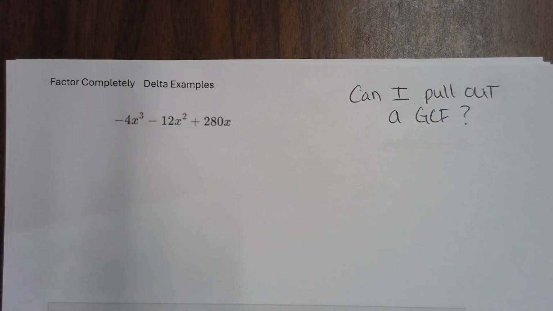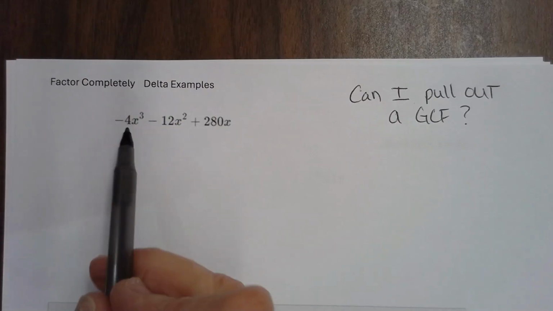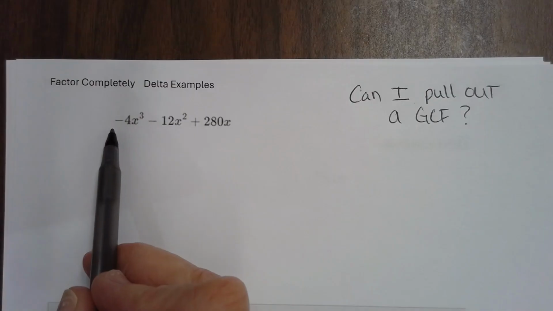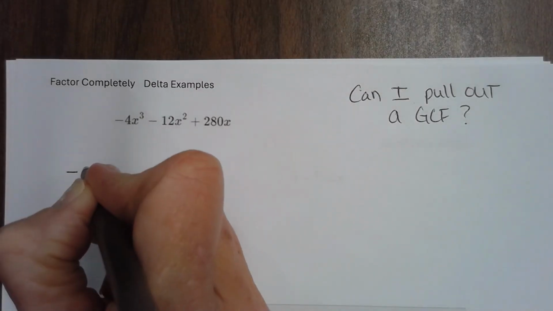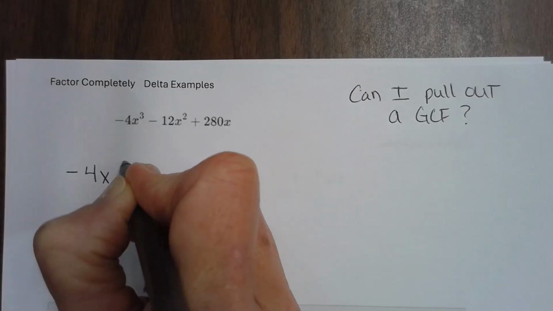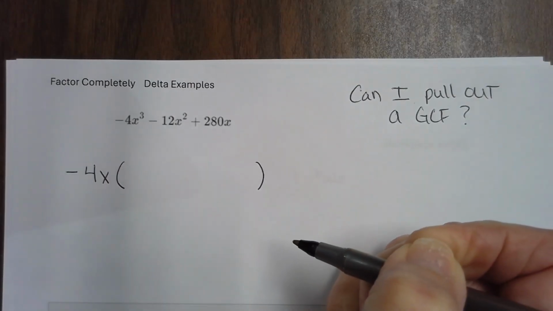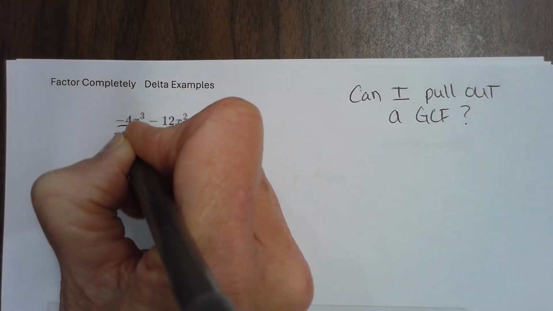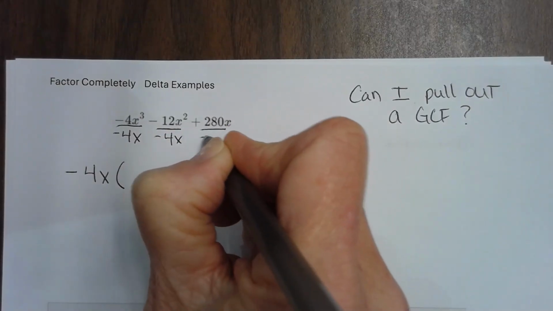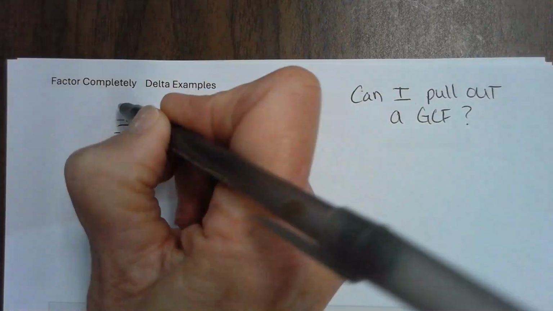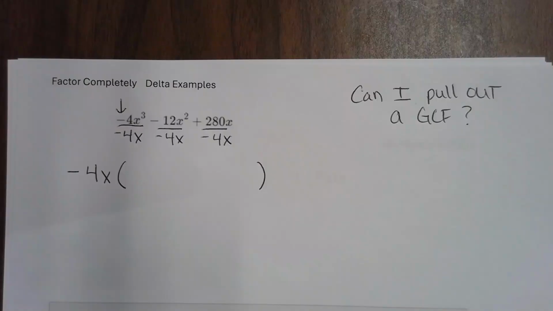Okay, it's 4 and x, because there's an x in all of them, and I picked the lowest power. Now, y'all, something else. When this leading coefficient is negative, just pull the negative out with it. So we are going to pull the negative 4x out. We're going to set up a parenthesis, and we're going to divide all our terms by our greatest common factor. I'll say again, y'all, when this leading number is negative, just go ahead and pull the negative out. It's going to make life much easier on you.